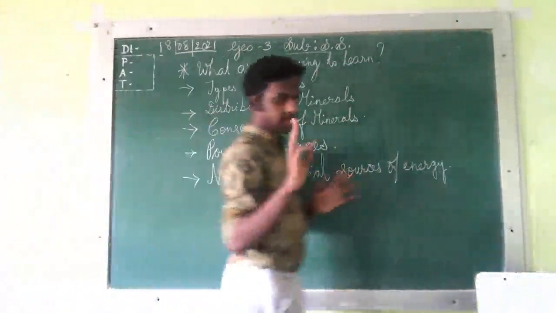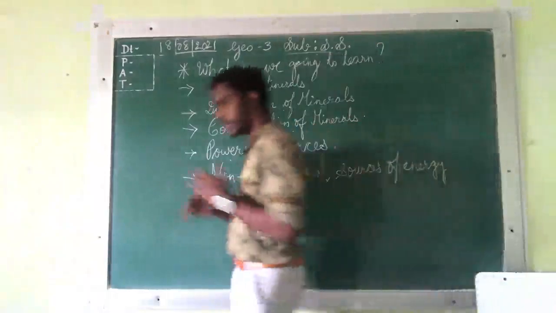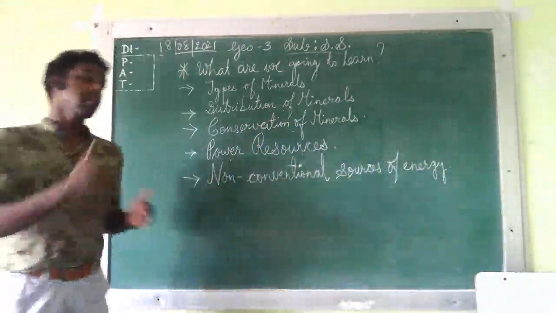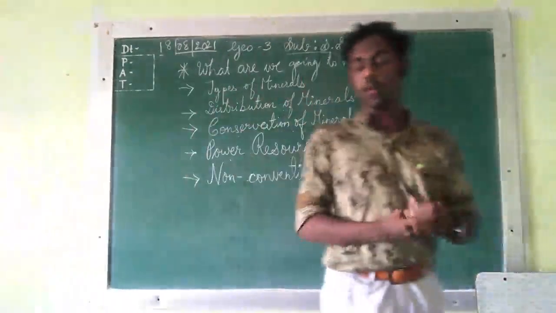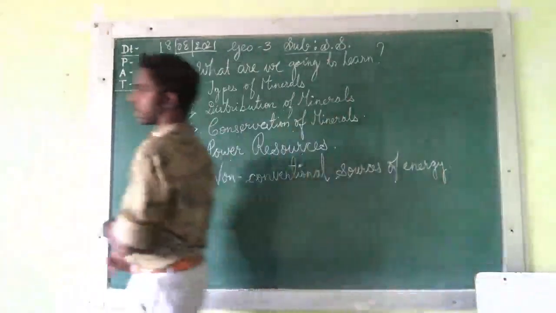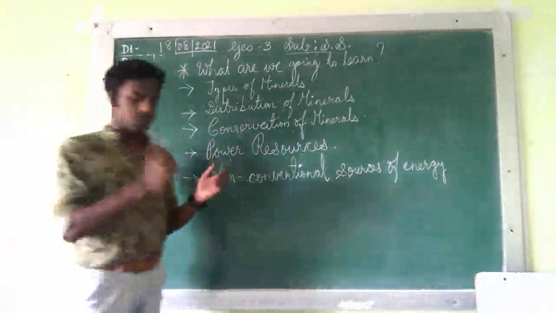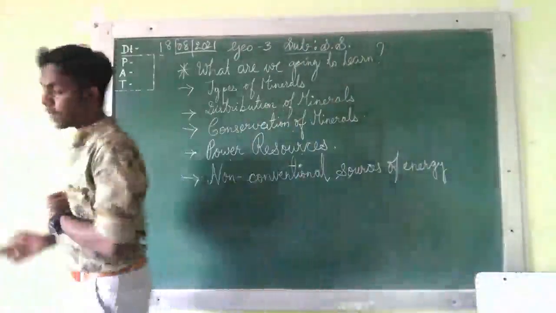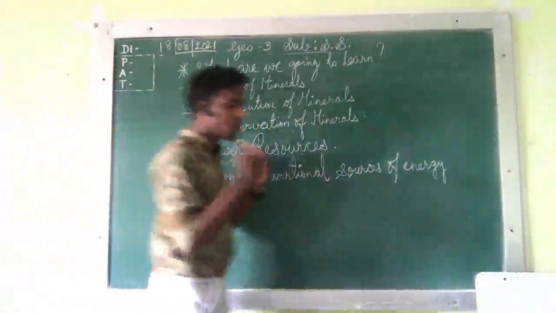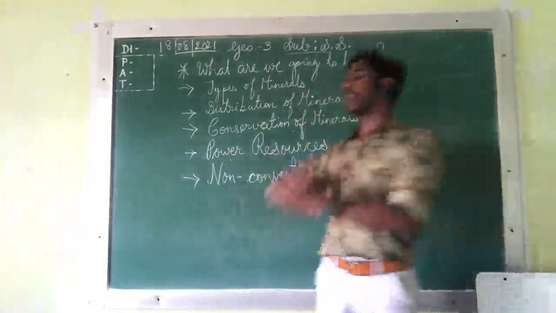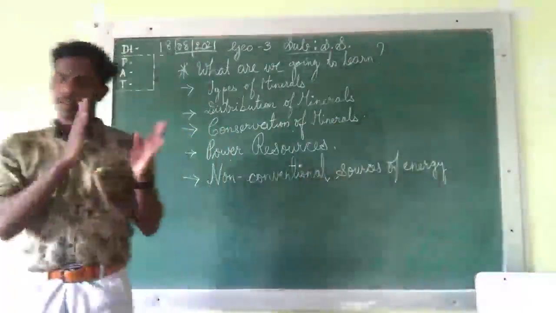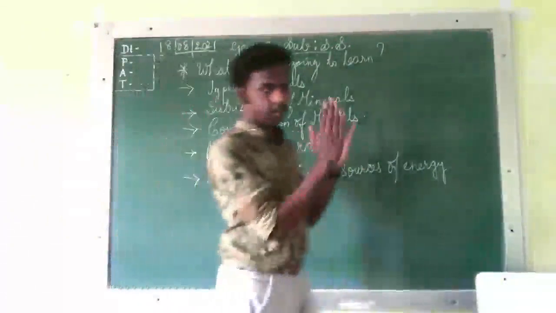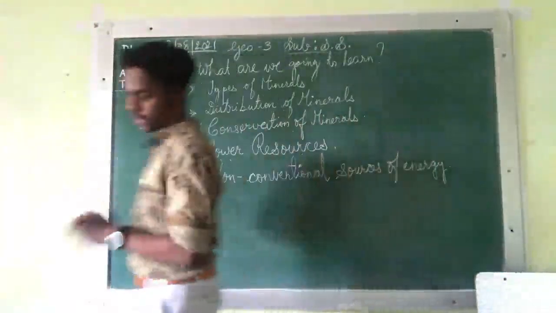Clear? Once again I repeat, in the formation of minerals, only natural process is going on. With the help of natural process the minerals are formed, but human activity is not at all involved in the formation of minerals. That is the formation of minerals.